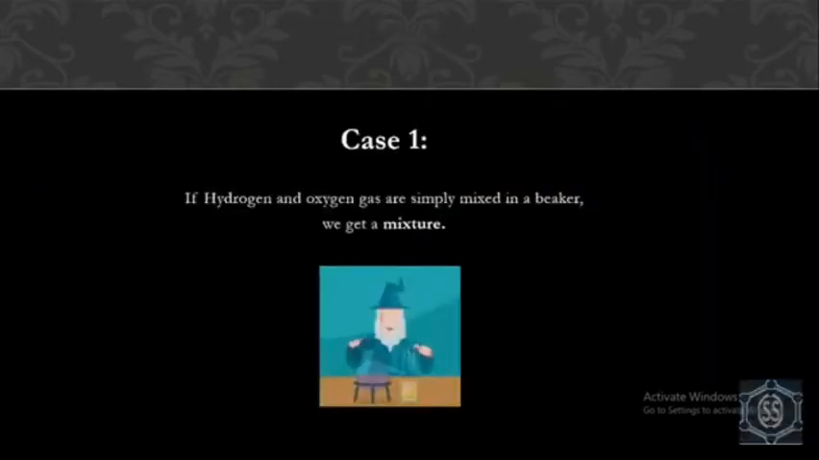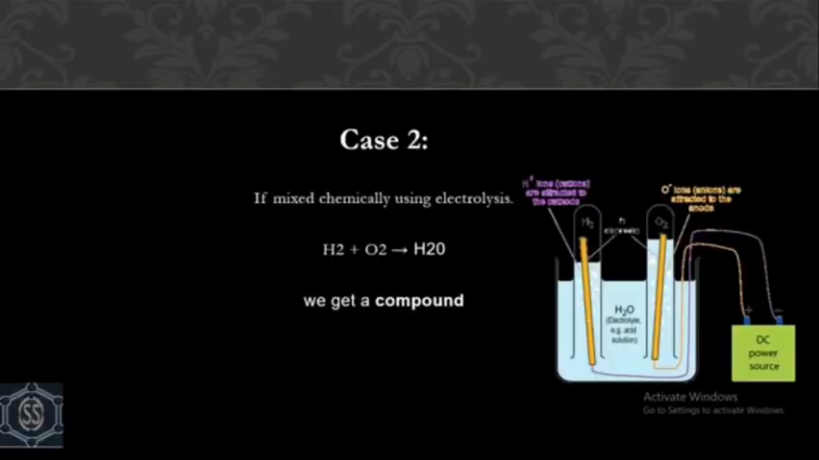First, if we simply add and mix them in a beaker, we get a mixture, as their properties are still retained, as it is still combustible and it still supports burning. Next, if we mix them chemically using electrolysis, we get a compound, that is water molecule. Here the properties of parent atoms are lost because water is neither combustible nor it supports burning.